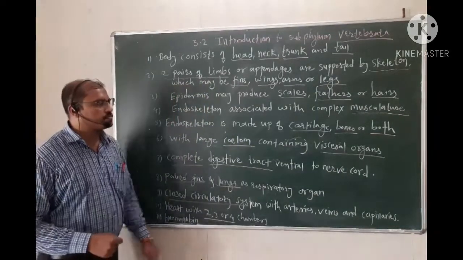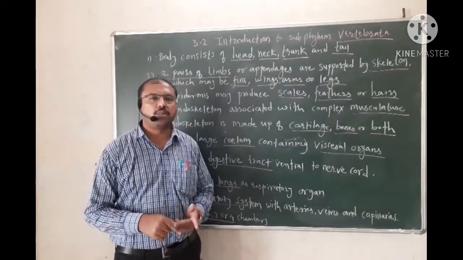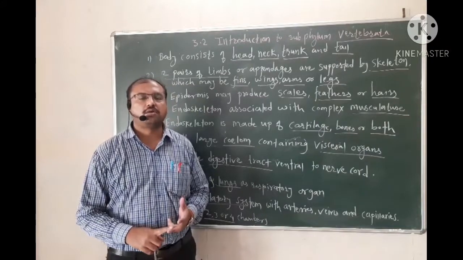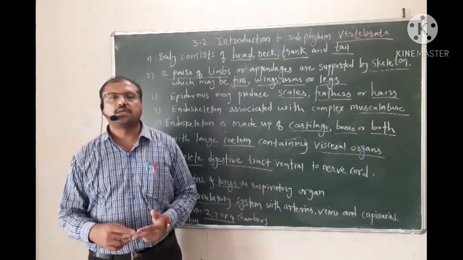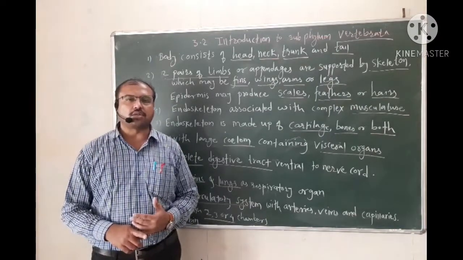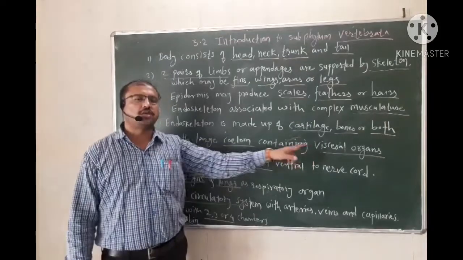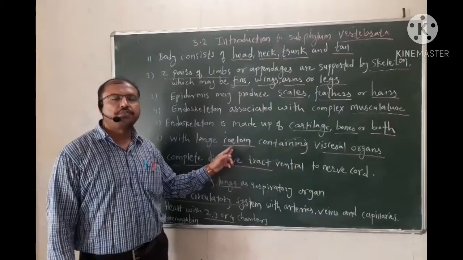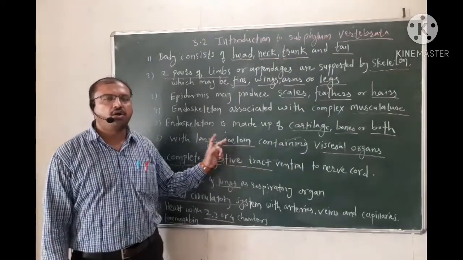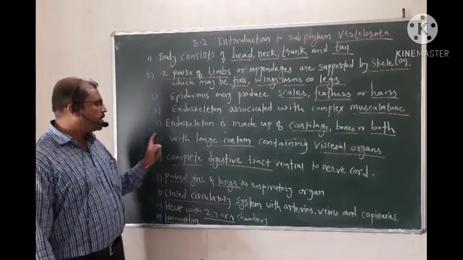So which are these visceral organs? They may be the alimentary canal or digestive glands, reproductive organs, as well as excretory organs. All these vital organs are called visceral organs, and they are suspended in this body cavity or coelom. So this is about the body cavity.